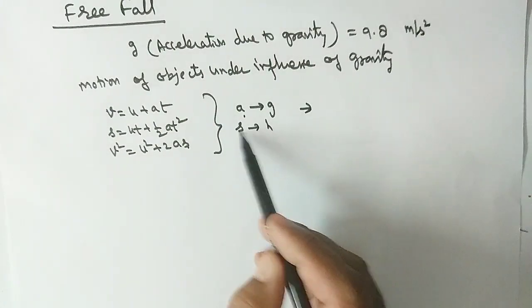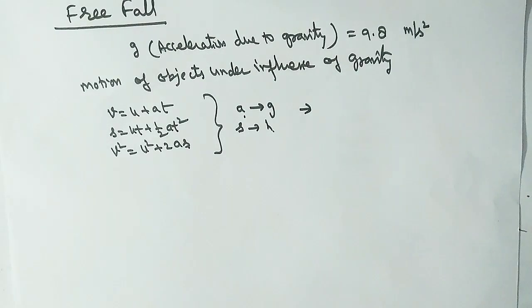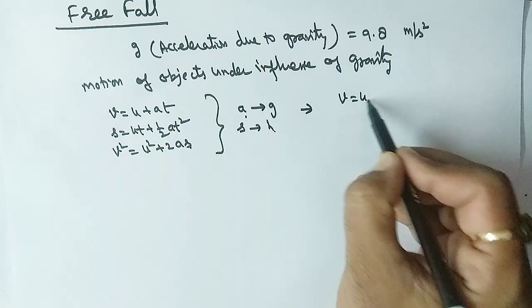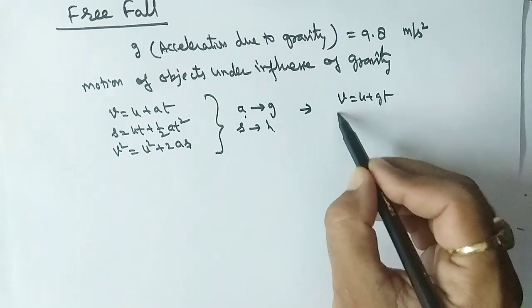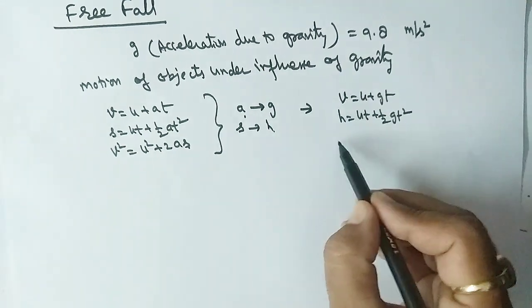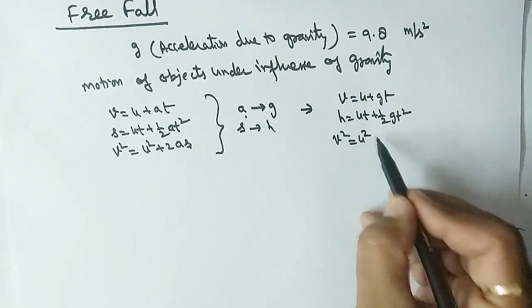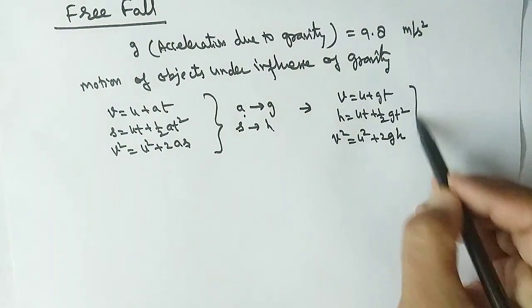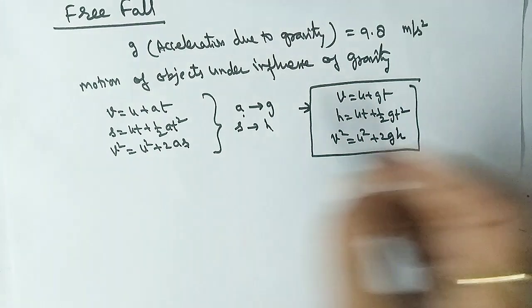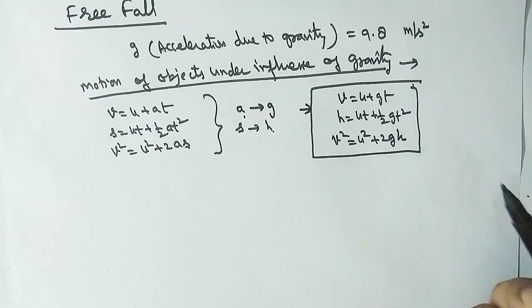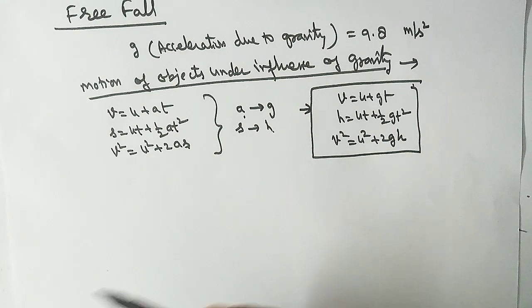So we'll get the three equations under the influence of gravity: v is equal to u plus gt, h is equal to ut plus half gt square, and the third is v square is equal to u square plus 2gh. These are the three equations of motion under the influence of gravity.